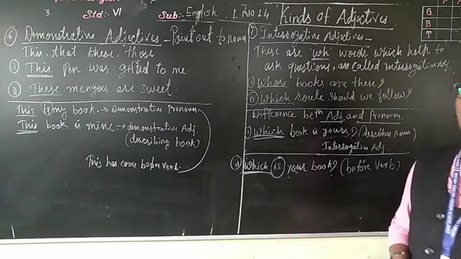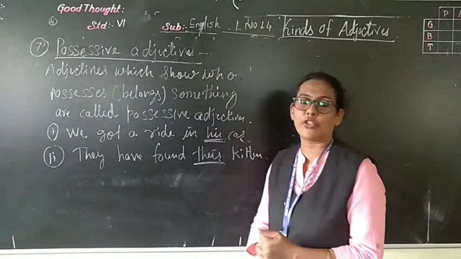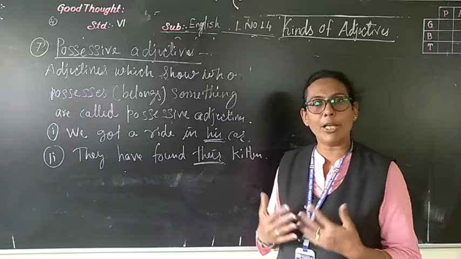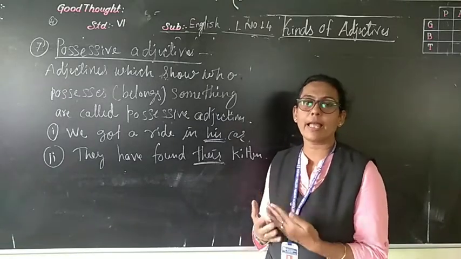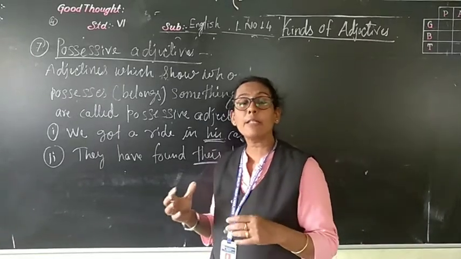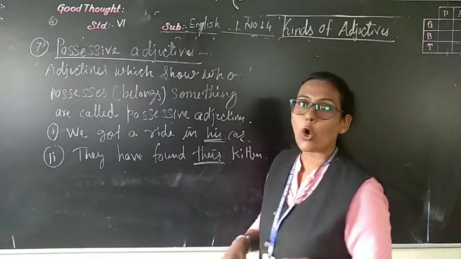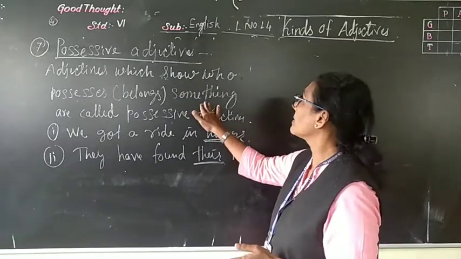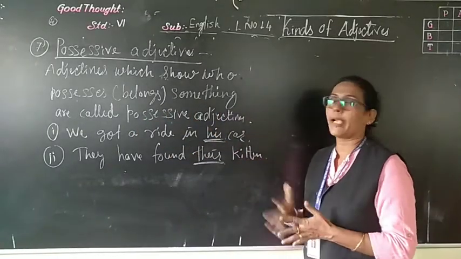Now we will see the last one, that is possessive adjectives. Possessive means belongs, owns. Suppose I say, this is my car. That my is possessive. Adjectives that show who possesses or who owns something are called possessive adjectives.